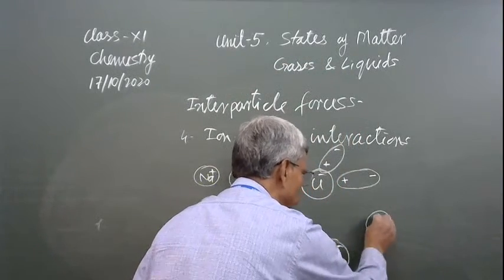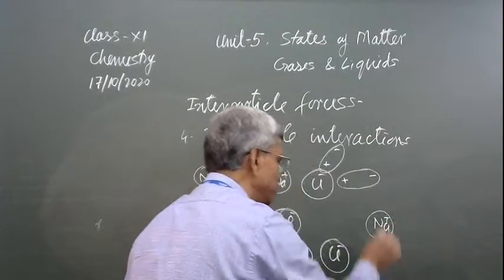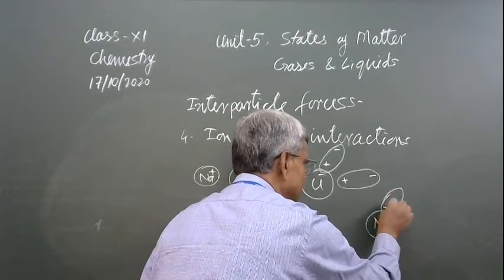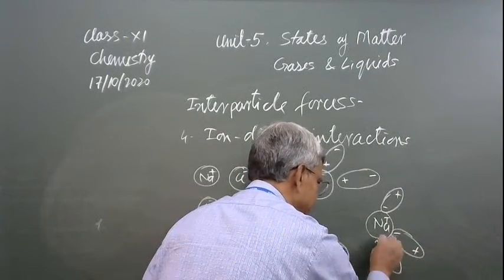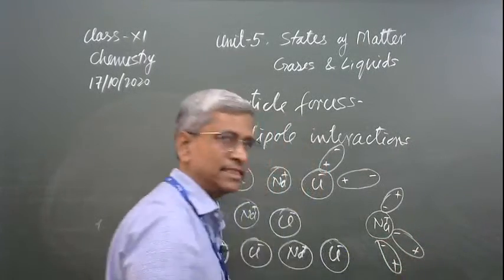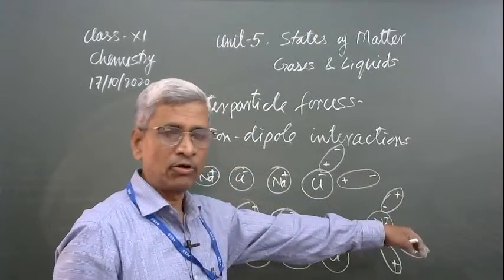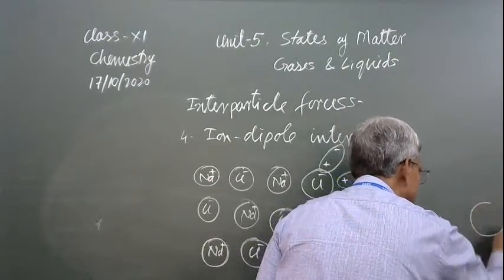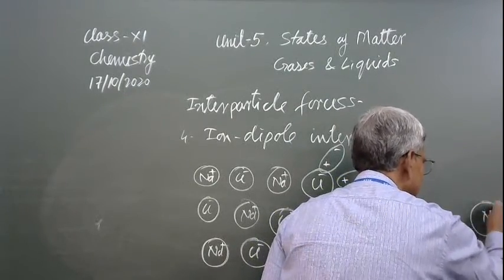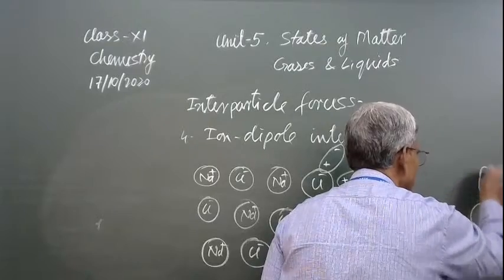Let me draw that also. Because of this interaction, the negative and positive terminals are holding the sodium together and taking it out, and finally the sodium is changed in this way.